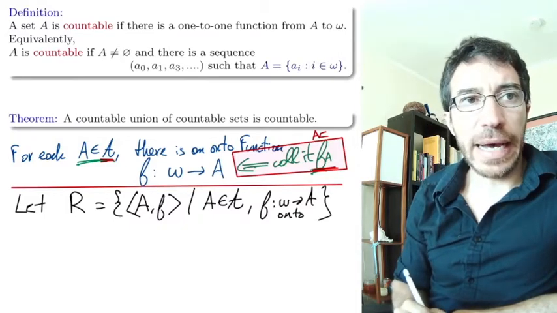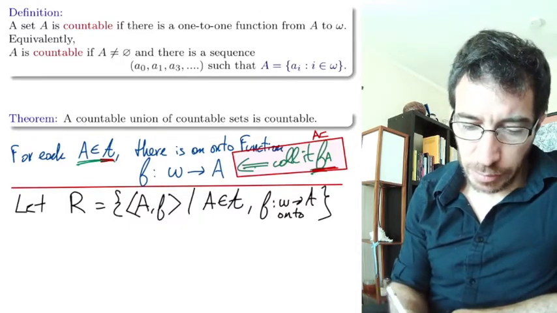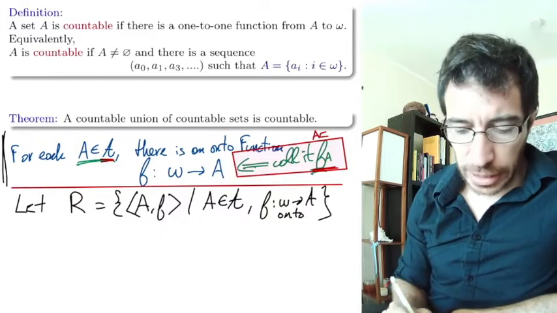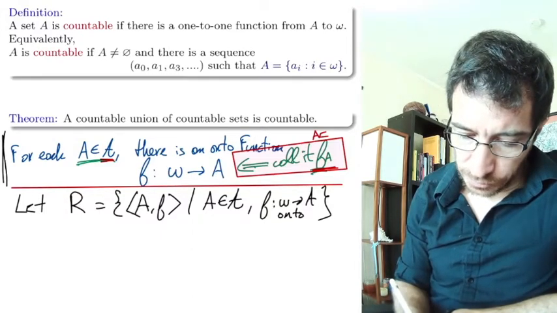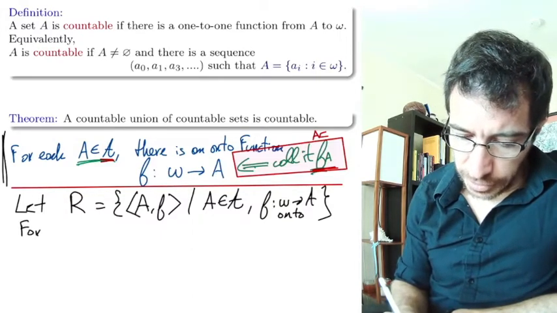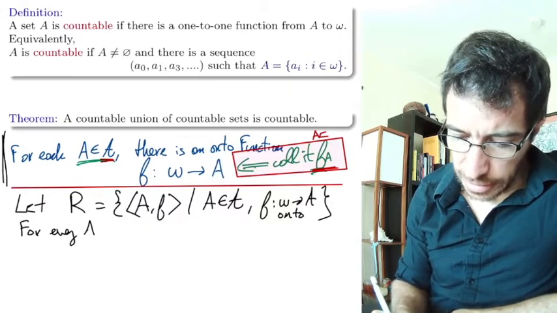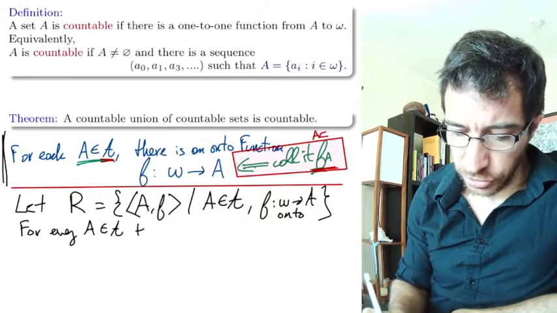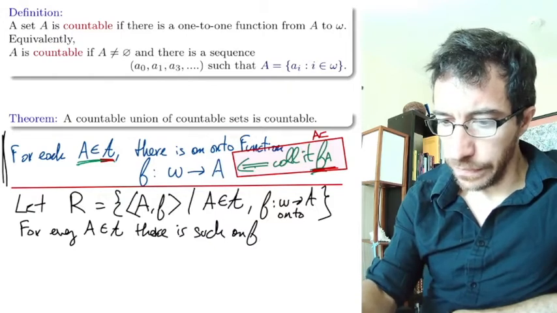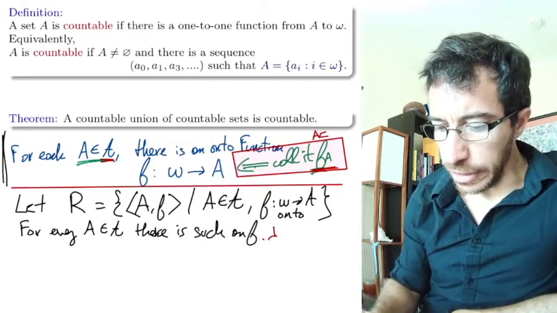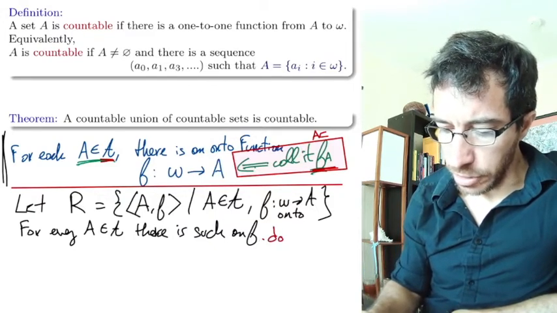Okay, so by our previous observation, we get that for every A in the collection, there is such a function. So that means that all the A's inside the collection, the domain of this relation is actually everything.